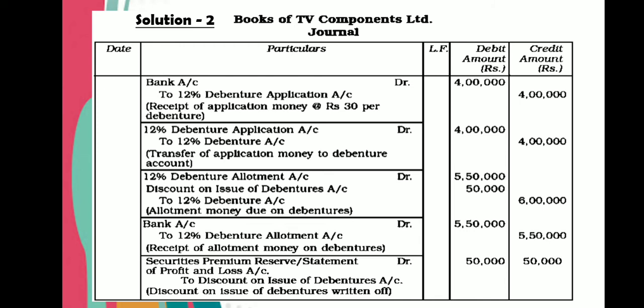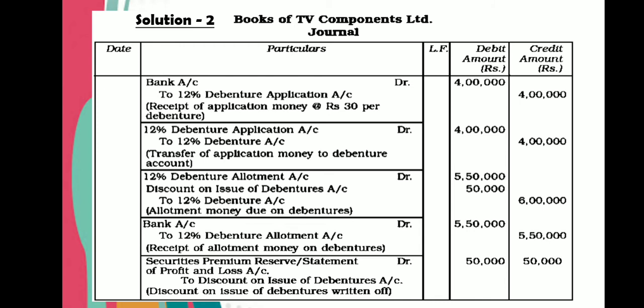If debentures are issued at discount, then discount will be debited in the due entry. So 12% debenture allotment account debit. Now how 5,50,000 came? So 55 into 10,000. Discount on issue of debenture 50,000. How it came? Rupees 5 discount into 10,000. So 50,000. Total of these two to 12% debenture account 6 lakh.